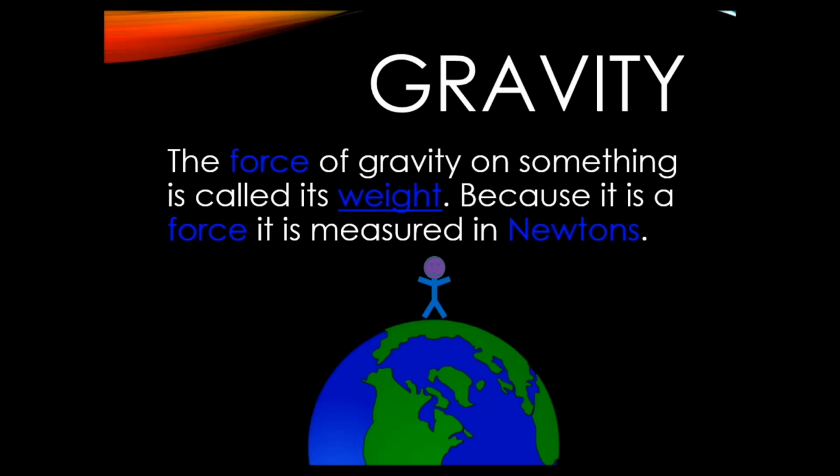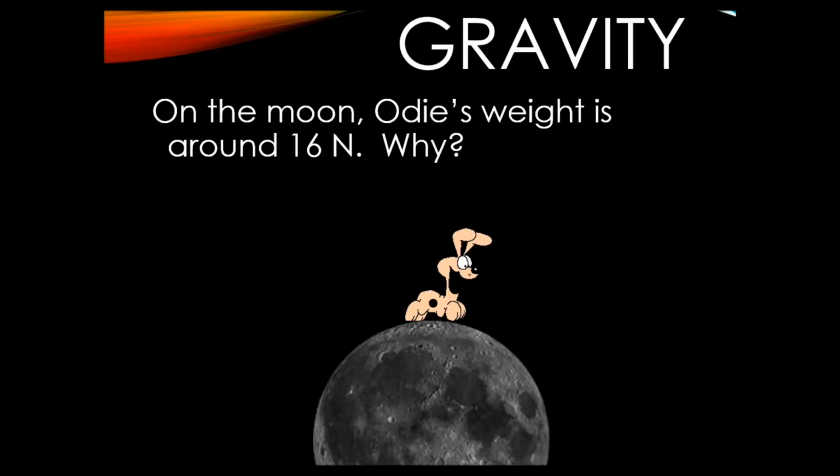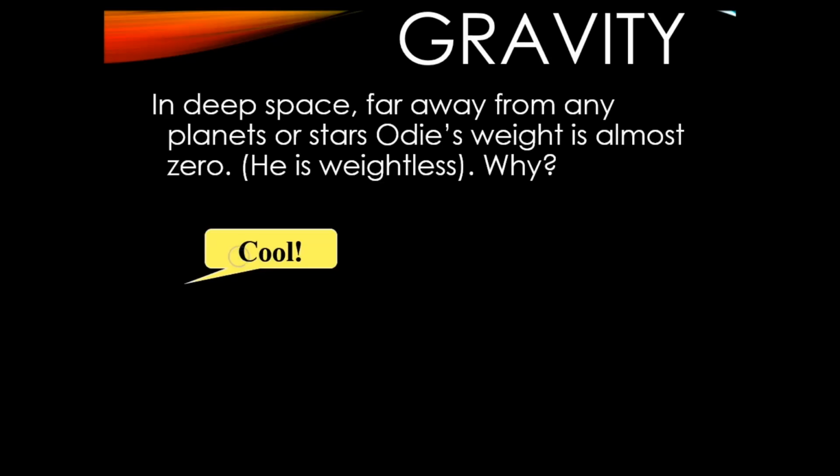So the force of gravity on something is called weight, because it is a force and it's measured in newtons. On Earth, Odie's weight is about 100 newtons. On the moon, Odie's weight is around 16 newtons. Can you think of why? Well, the difference is the gravitational force. So that means that the gravitational force on the moon must be less than the gravitational force on Earth.